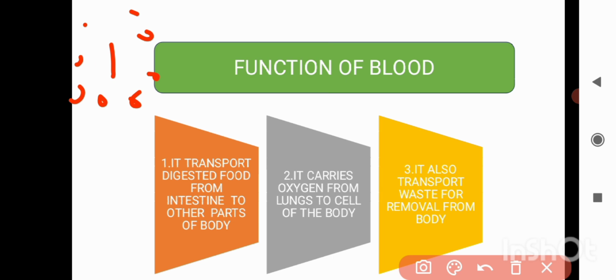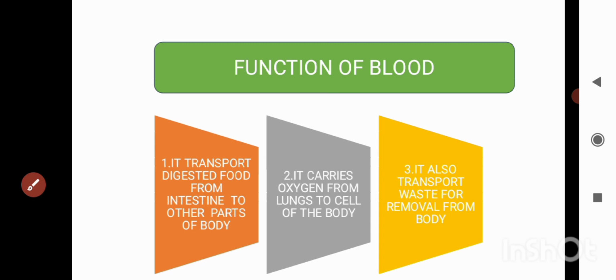And then the second function: the oxygen from the lungs that we inhale is given to each and every cell of your body, because respiration has to be carried out, so oxygen needs to be transported. So how does it get transported? It is transported by blood.